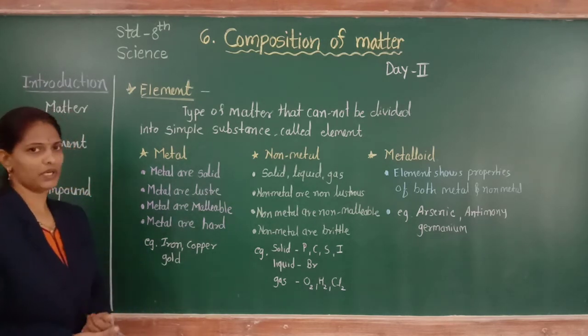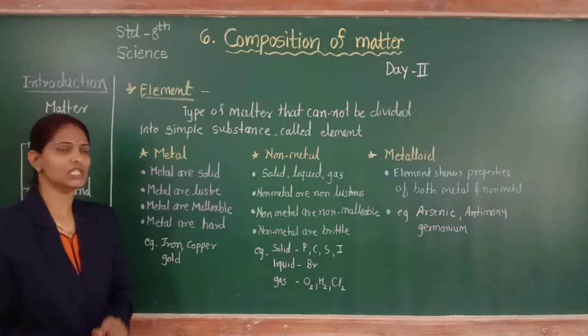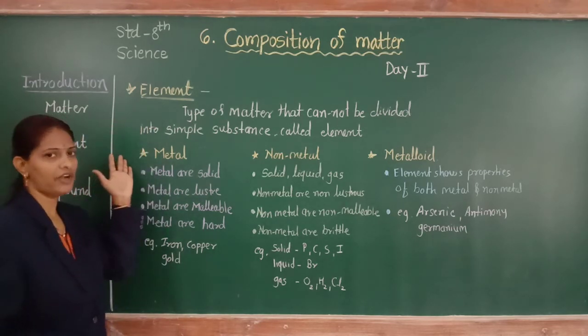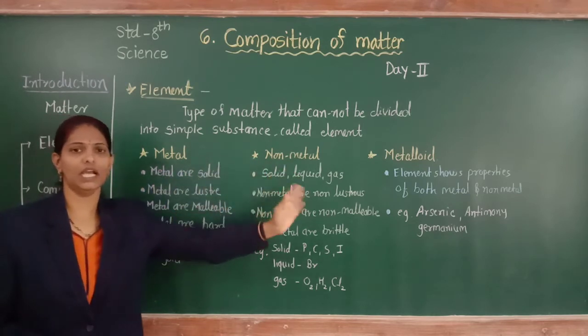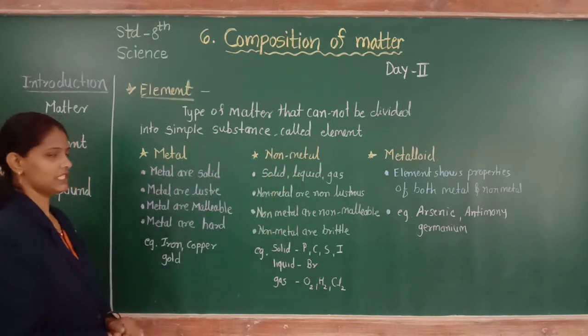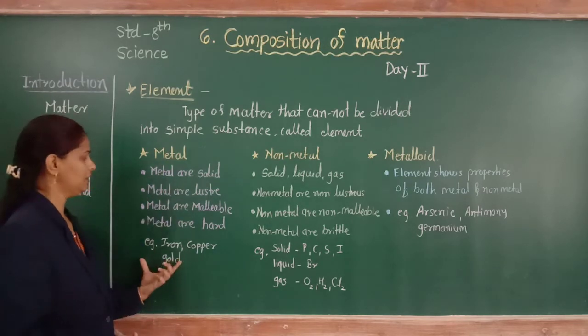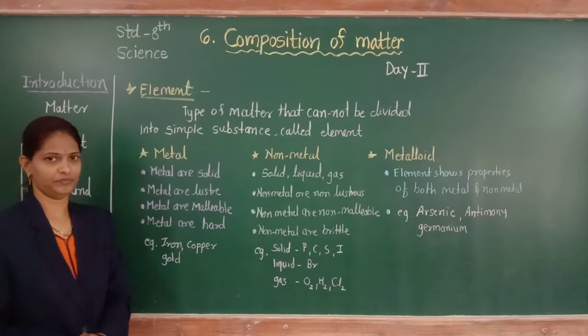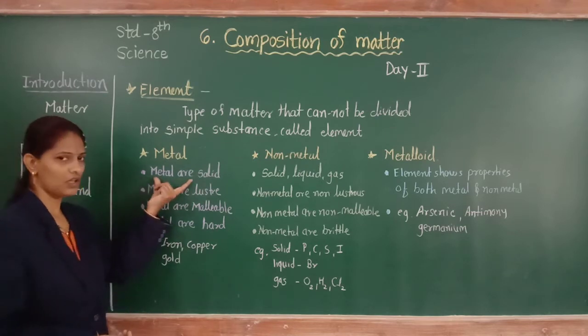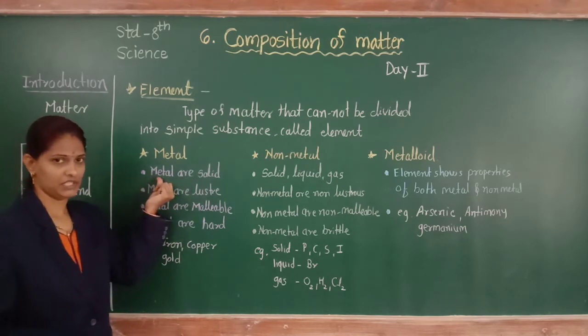According to their properties, elements are divided into these three types: metal, non-metal and metalloid. Let's study the properties of metal. Metals are solid at ordinary temperature.